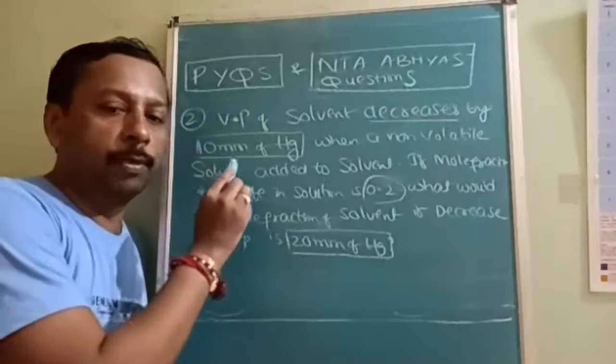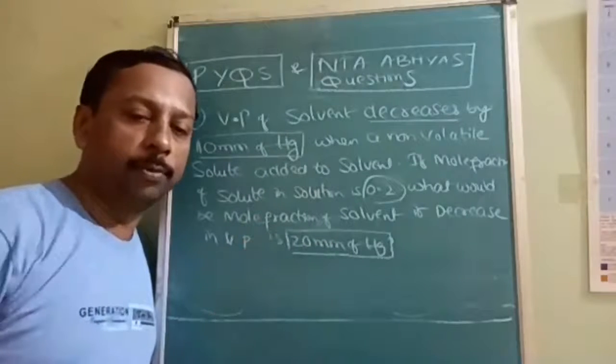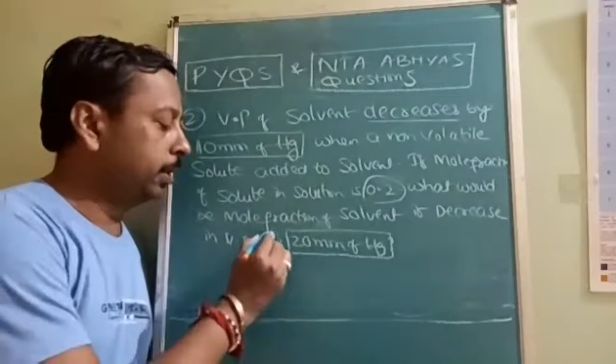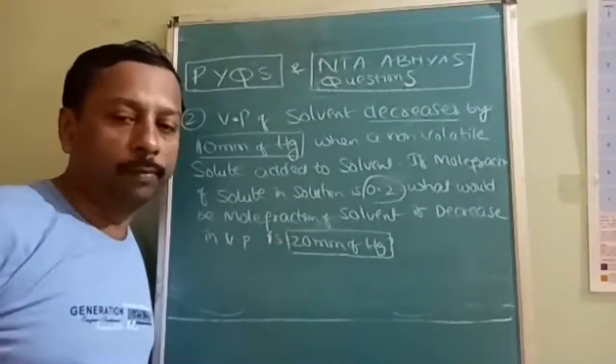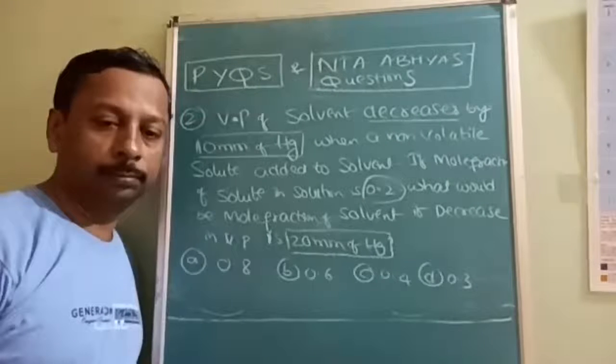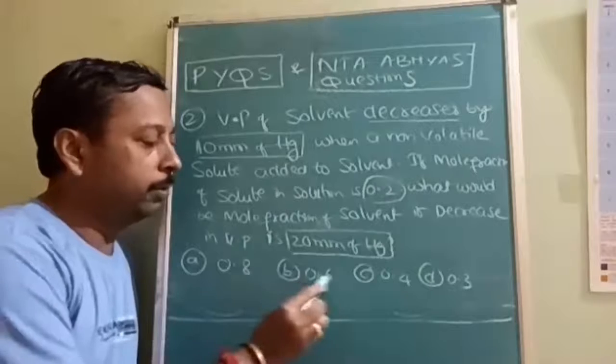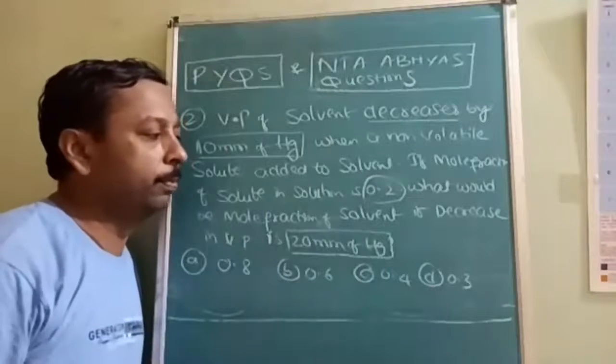Is this question understood? The options are given as 0.8, 0.6, 0.4 and 0.3.